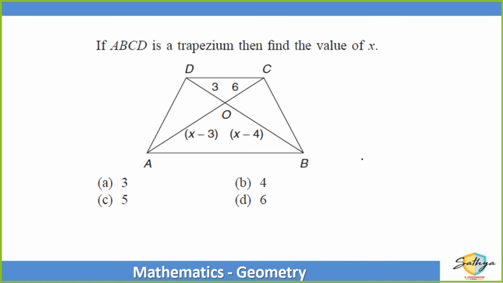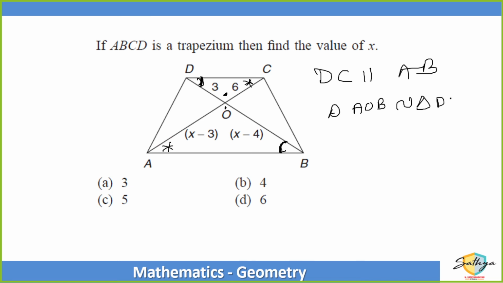Okay, so DC is parallel to AB. So can I say vertically opposite angles will be the same? So here, the vertically opposite angles are the same. So can I say triangle AOB is similar to triangle DOC? Triangle AOB and triangle DOC, because the angles are the same, they are similar. So that means this side and this side ka ratio will be the same as in dono ka ratio.